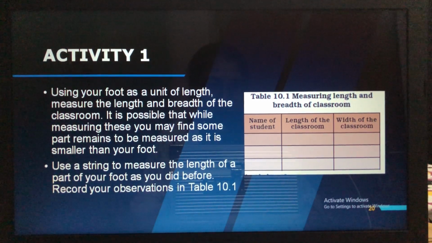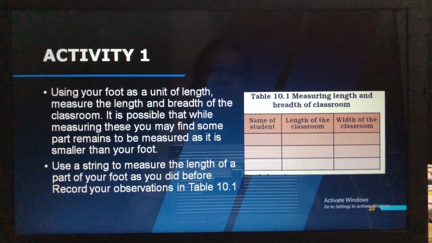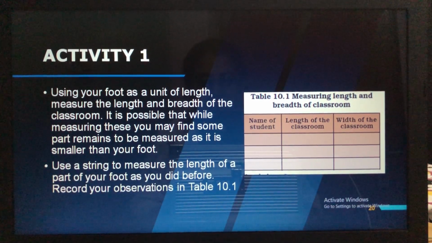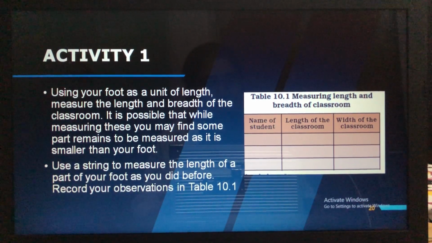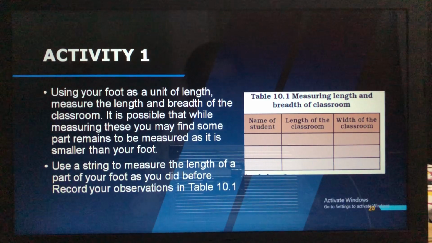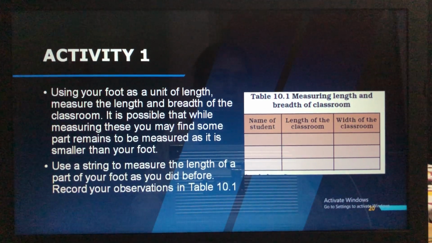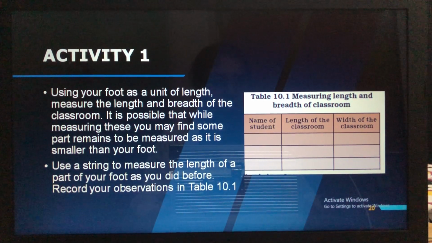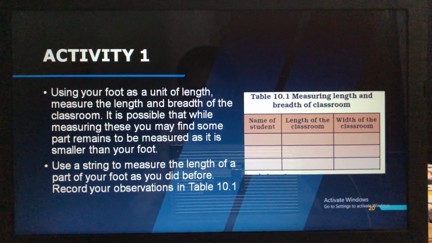As you are at home now, it was actually told to be done in groups. So now what you can do is you can do it in your home. First you do it, then you have your younger brother or elder brother or sister, no? Write their name and then see the length of the classroom and the width of the classroom according to his or her foot.